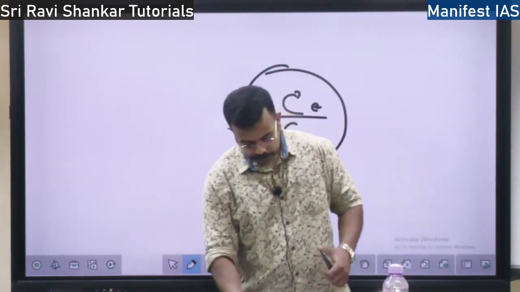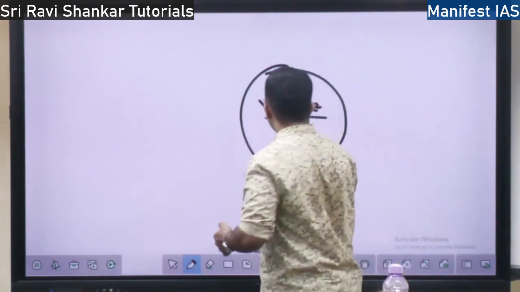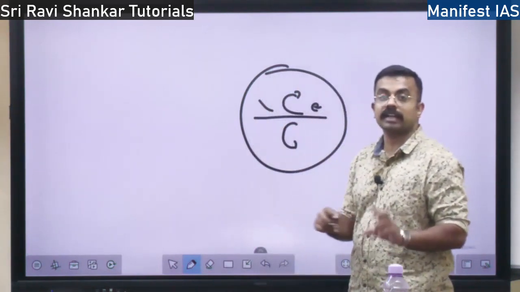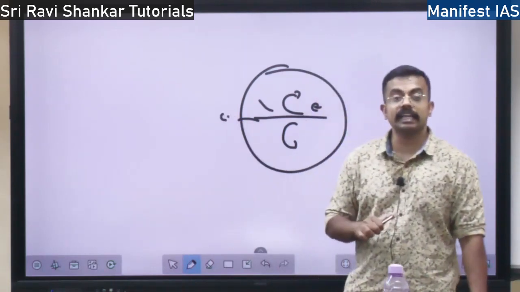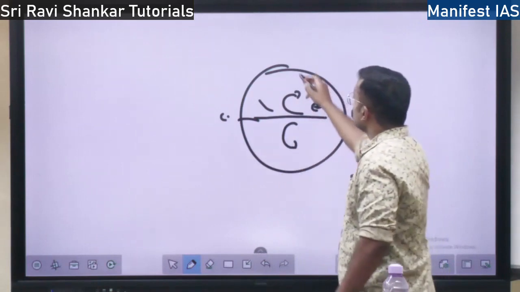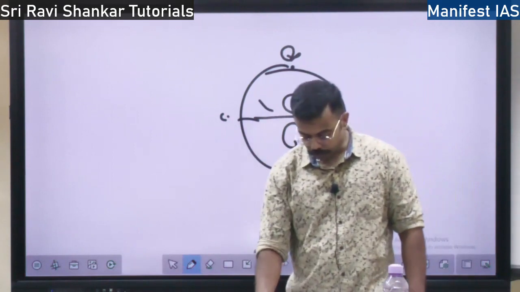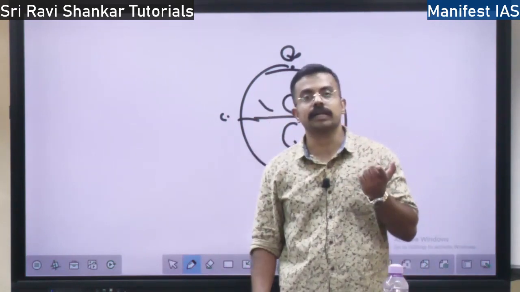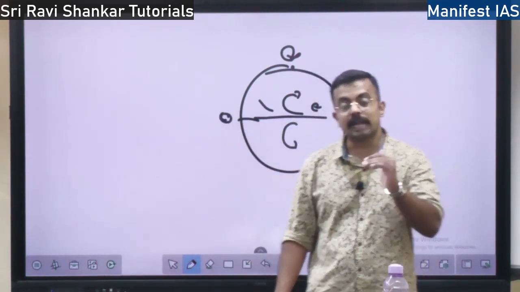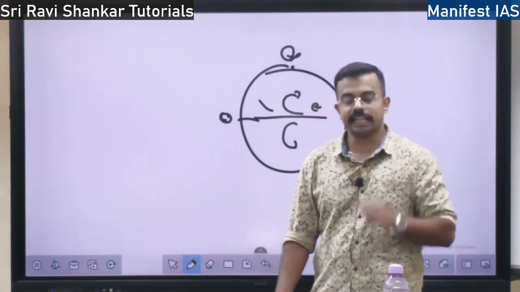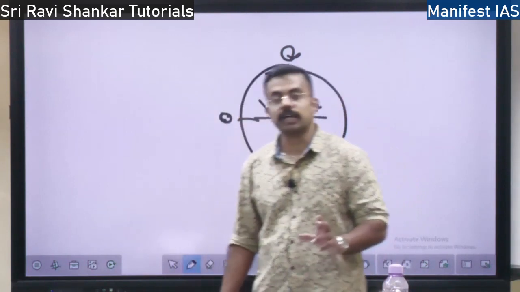Also, the Coriolis force is proportional to the angle of the latitude. Meaning, at the equator level, the bending will be low, so the Coriolis force will be very less at the equator level. Whereas the bending will be very high at the polar level, at the poles. So the Coriolis force will be very high at the polar level and very minimal, almost zero at the equator level. Just above the equator, the bending starts, whereas at the equator, the bending will be very low, right? So this is the concept of the Coriolis force.